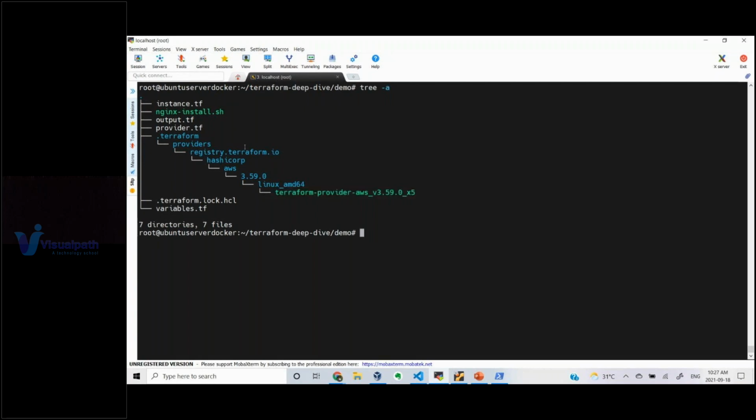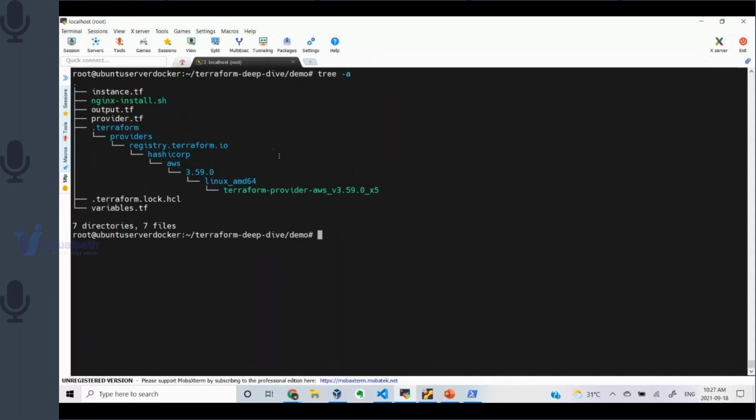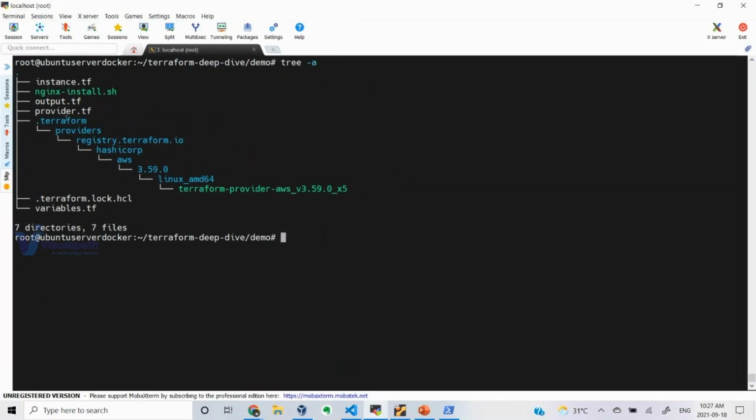You will see this when you execute the terraform init command. For any operation you do under terraform init, this directory will be created with this structure if it is not there, and it will store your plugin. Whatever plugin has been downloaded, that particular plugin has specific hash codes, SHA-256 checksums, so that this particular version has these specific plugins, packages and libraries. Those details will be stored in this lock.hcl file.